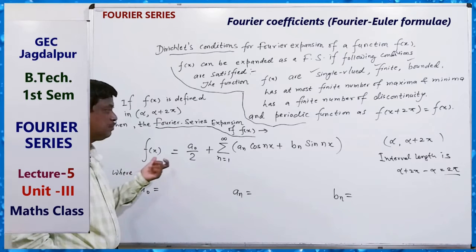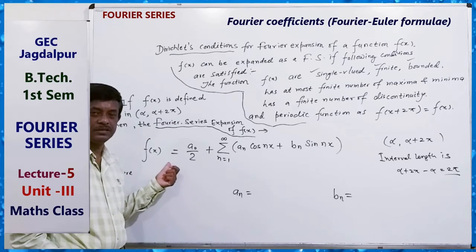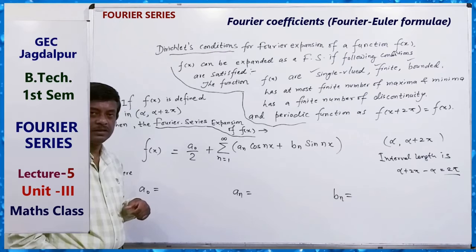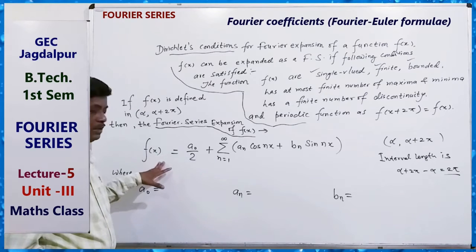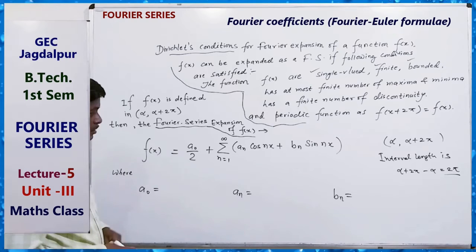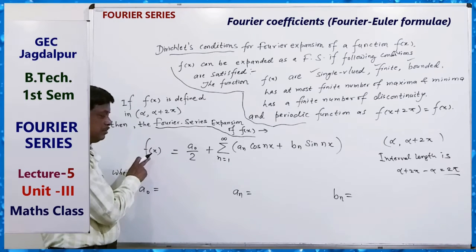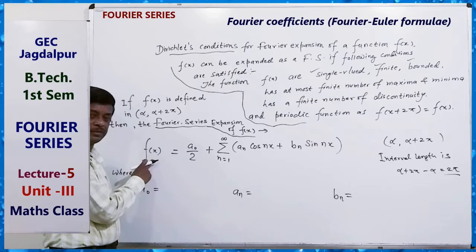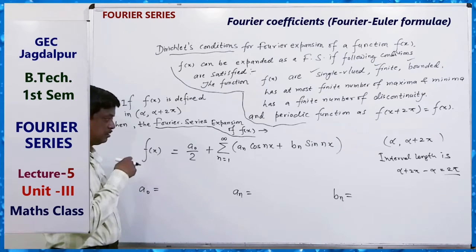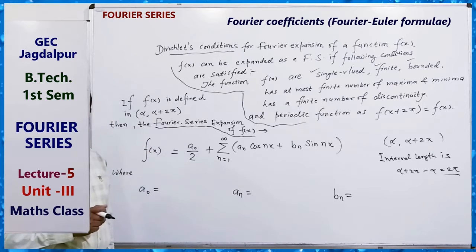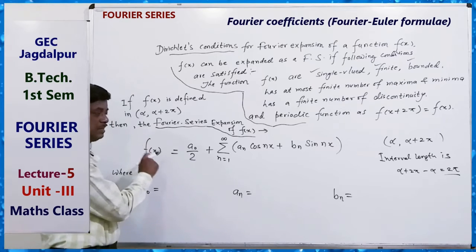Then just multiply this series, first of all, by cos nx and then also by sin nx.